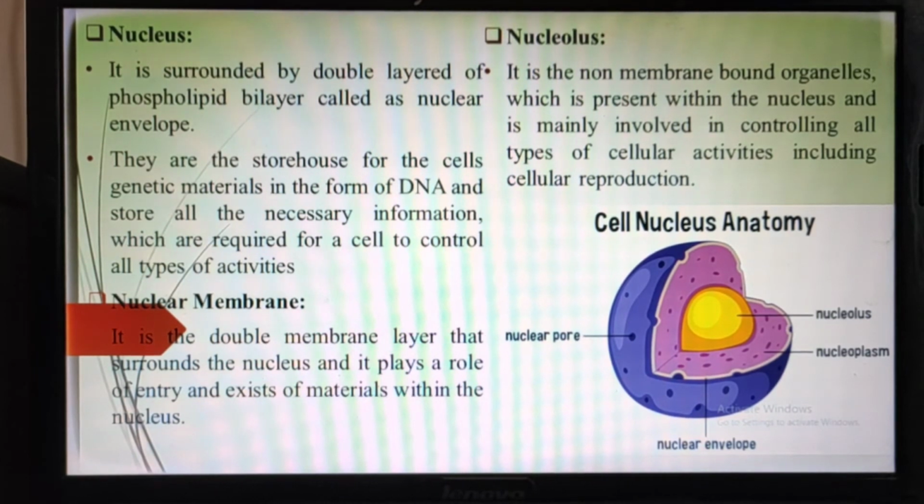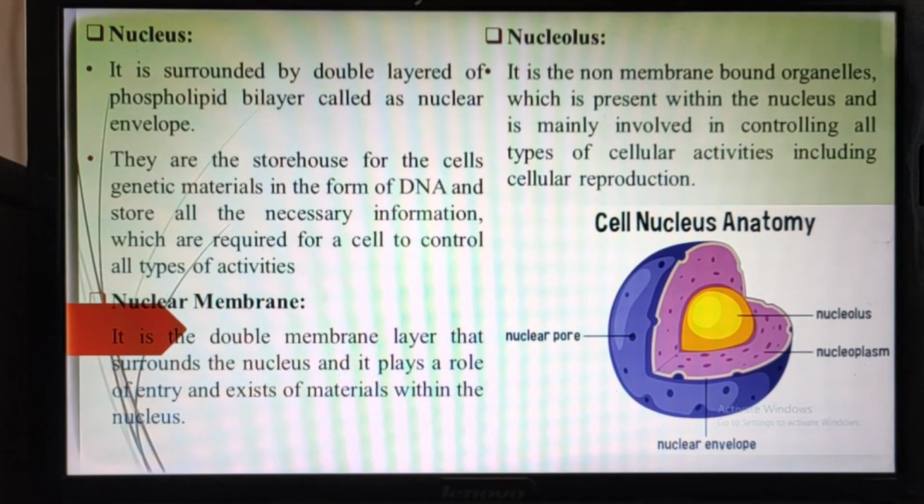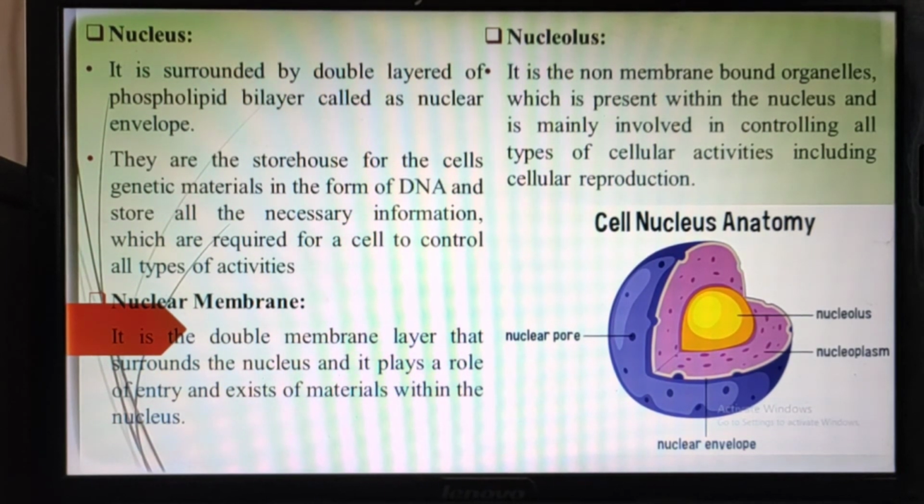Why does it happen? Because the inner membrane is connected to the protein fibers. In the nucleus, in particular spaces there are small circular openings called nuclear pores. You can observe it in the diagram.